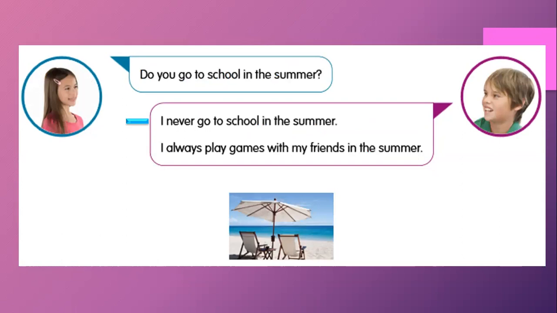Because it's negative, something that he doesn't do, he says, "I never go to school in the summer." He can also say, "I never do homework in the summer," because he doesn't go to school. He can also say, "I never get up early for class in the summer," because he doesn't go to school, so he doesn't get up early. He doesn't do homework.